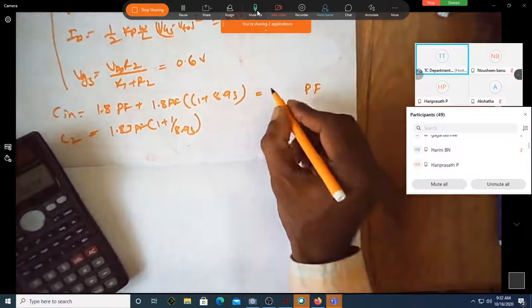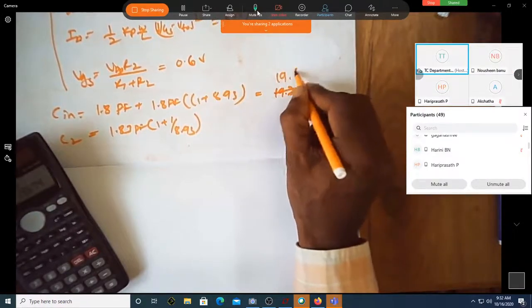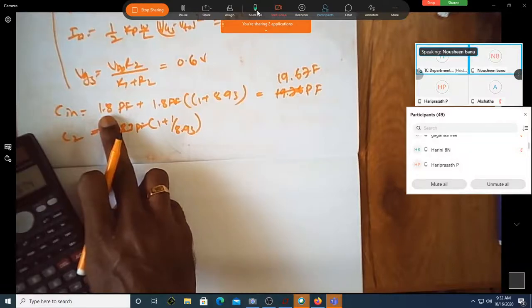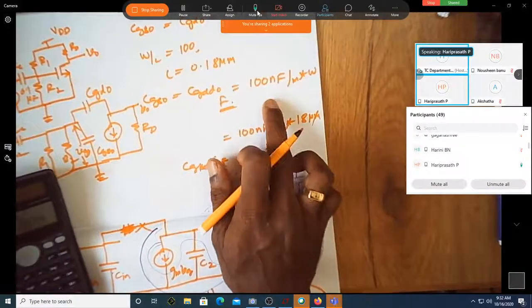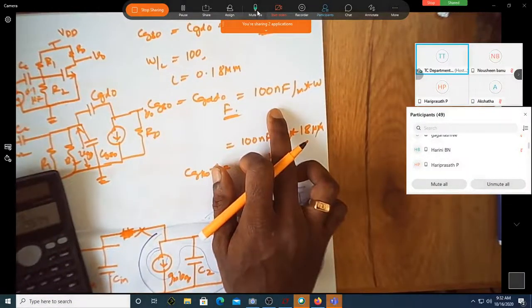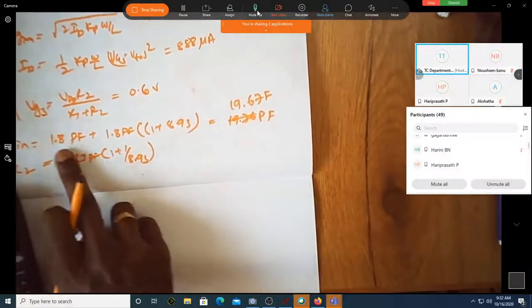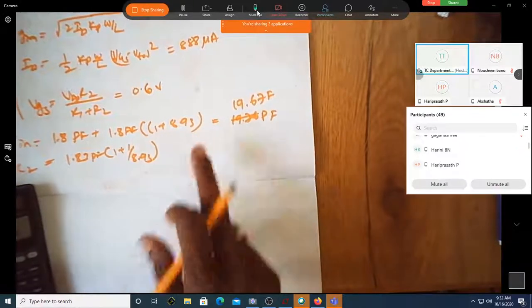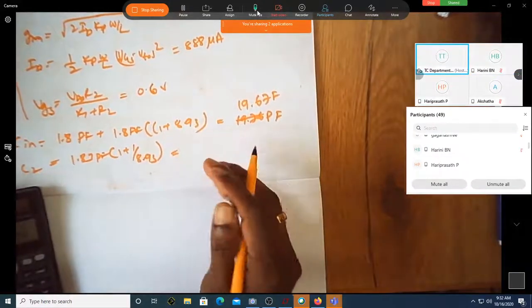Is it 19.76? Sorry, 67? 43.5. Oh, 43.5. Is it 1.8 or is it 18? How much is this? Is this fine? Sir, 1.8. Then how about this? If this is 1.8, then how about this? No, I don't know, you have to tell. Sir, 19.67 only, sir. Perfect. So somebody said 43 something. Who?